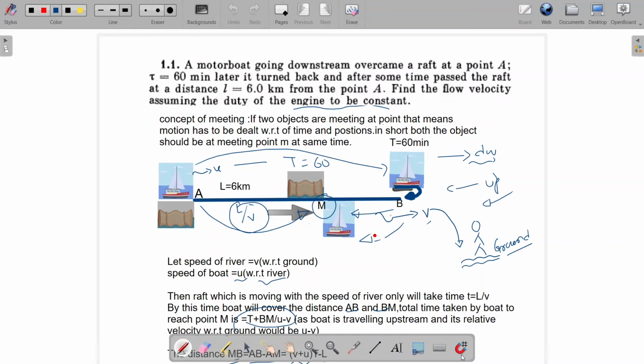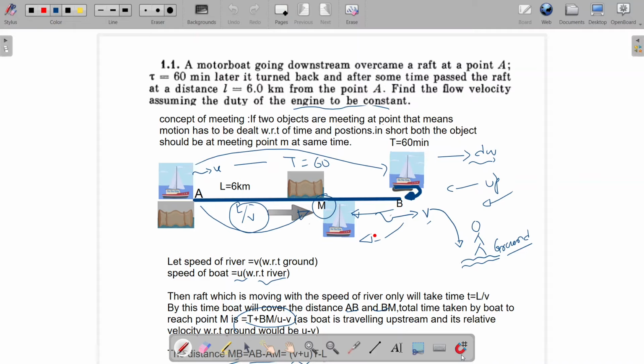Okay, so we have considered the ground as our base frame of reference, and we have considered the speed of the river as v with respect to the ground, and the speed of the boat with respect to the river is u. Because the raft is definitely moving with the speed of the river, the time for it to cover A to M will be L by v, simple, distance by speed.